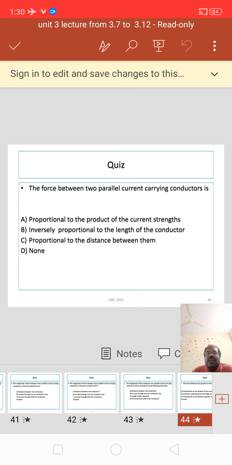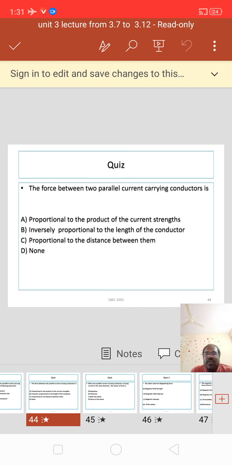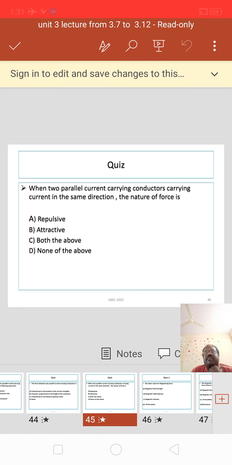Another question is there. The force between two parallel current carrying conductors is proportional to the product of their constants, inversely proportional to the length of the conductor, proportional to the distance between them. Last one is none. By clearly observing these answers, we get that proportional to the product of their current strengths. Okay, A is the correct answer.